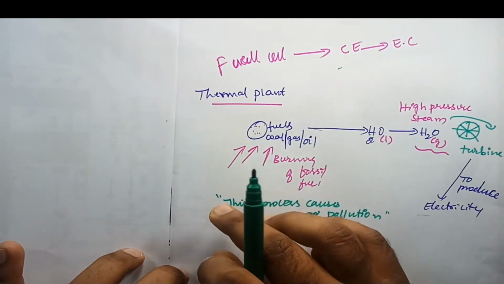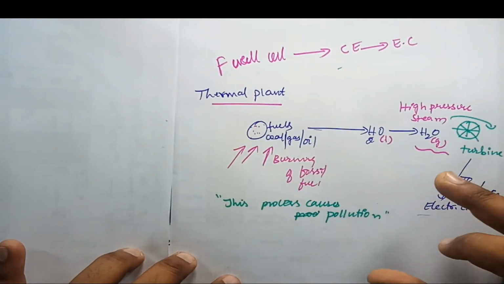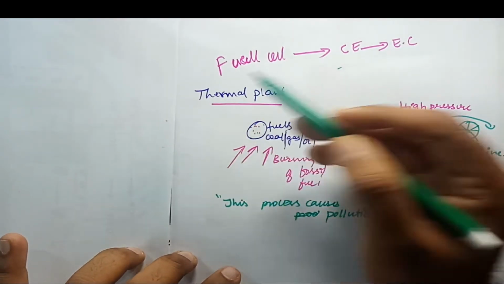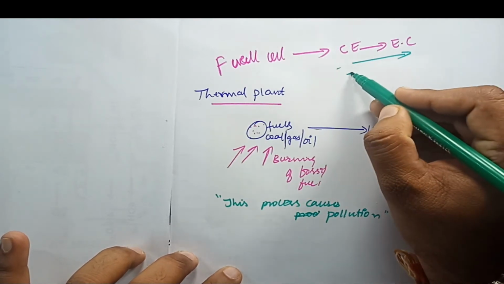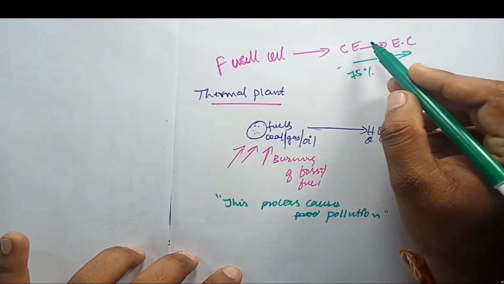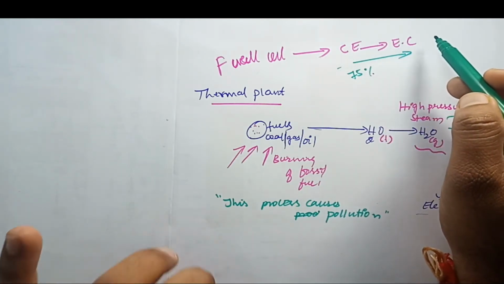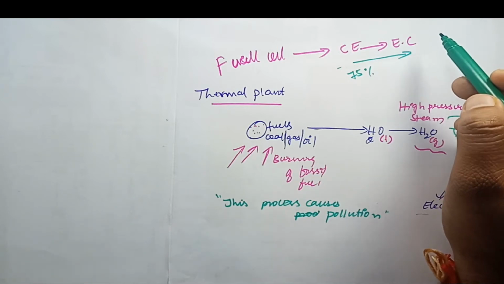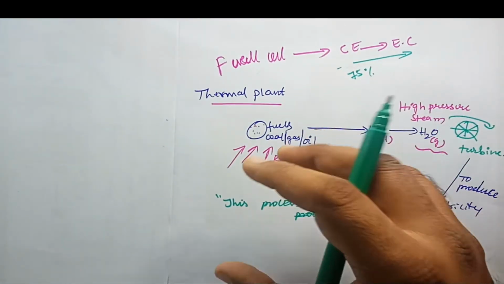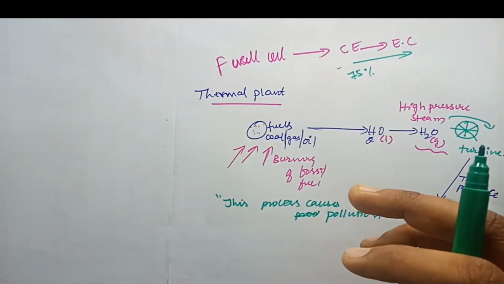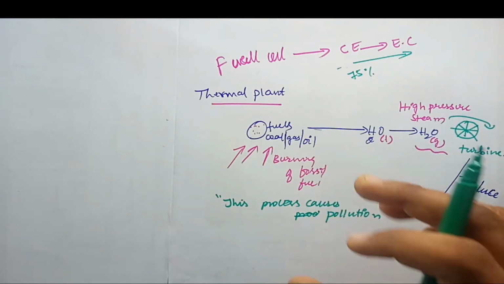In a thermal plant, the process causes pollution, students. So the efficiency is not that good. We know that a galvanic cell converts chemical energy directly into electrical energy, so the efficiency would be 75%. 75% of chemical energy is converted into electrical energy. So it is possible to construct a cell in which the reactants are continuously fed into the electrodes and products are continuously removed. The common and very famous successful fuel cell is the H2-O2 fuel cell.